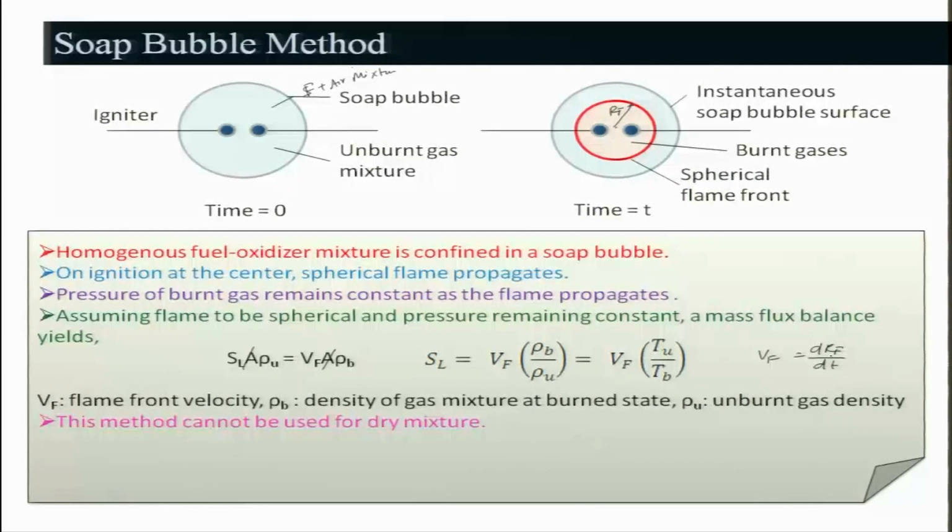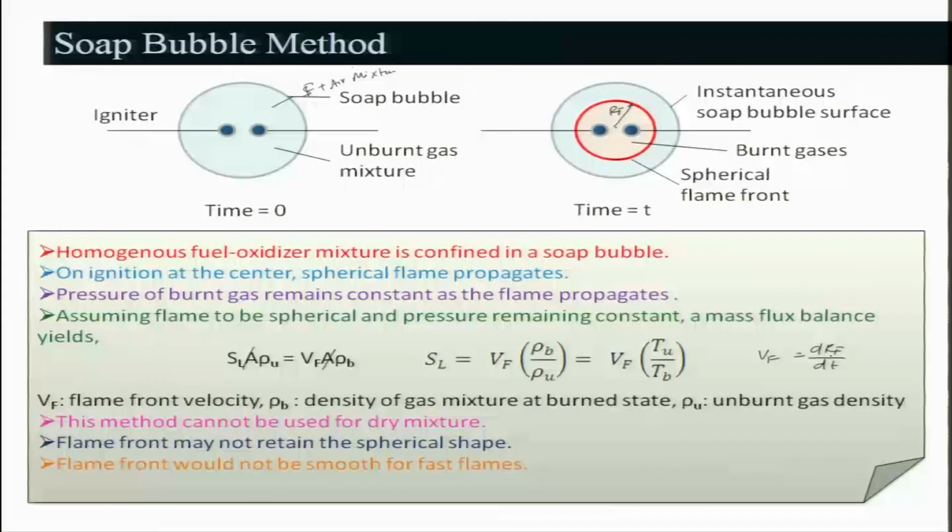This method cannot be used for dry mixtures, because when you are using a soap bubble, there will be some water coming into the picture, and the flame front may not retain the spherical shape. The flame front won't be smooth for fast flames, right, and heat loss to the electrode and ambient environment also incurs error, right.